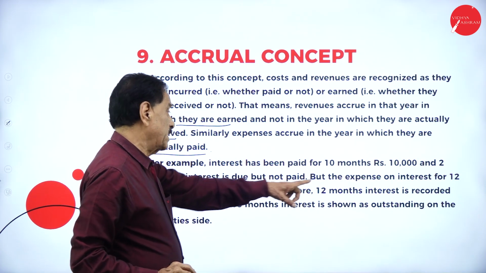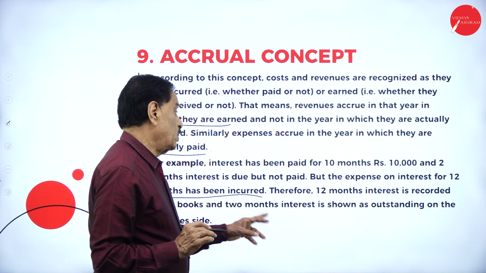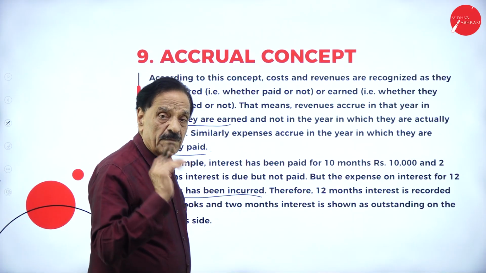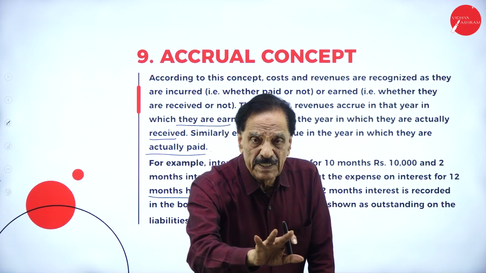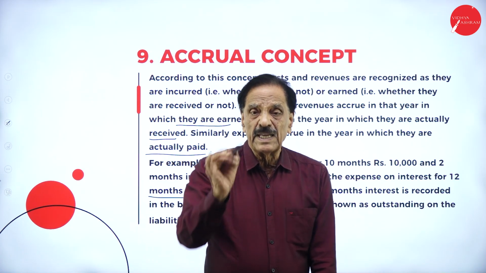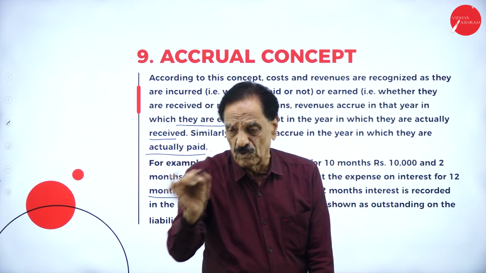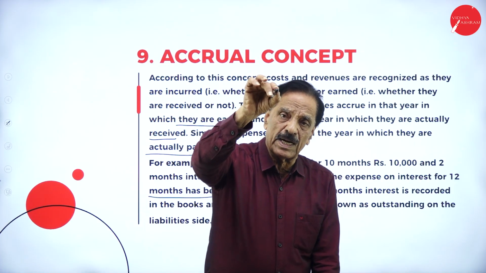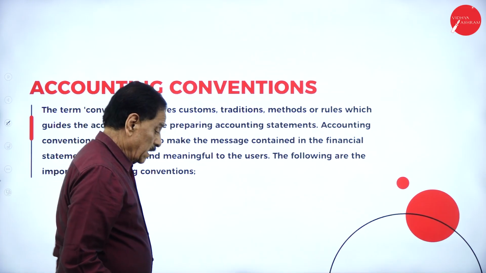Therefore, 12 months' interest is recorded in the books and 2 months' interest is shown as outstanding on the liability side of the balance sheet. Out of the 12 months, how many months were already paid? 10 months. But we recorded for how many months? 12 months. That is, it may be rent for 10 months, add outstanding 2 months, totally 12 months. Whatever is outstanding will come on the liability side of the balance sheet.